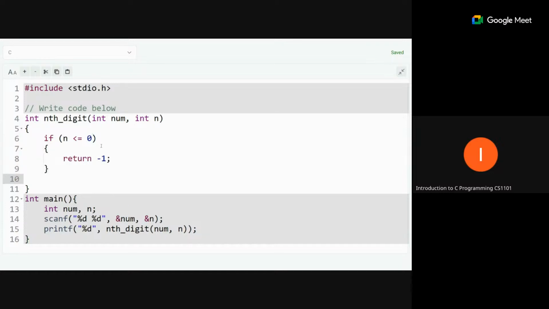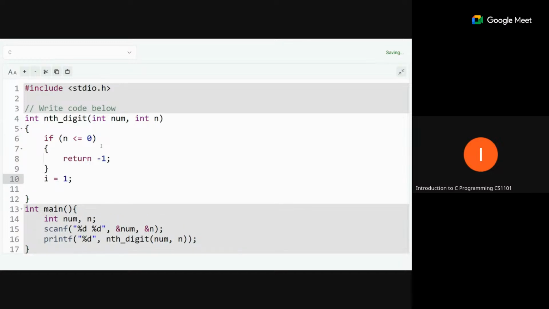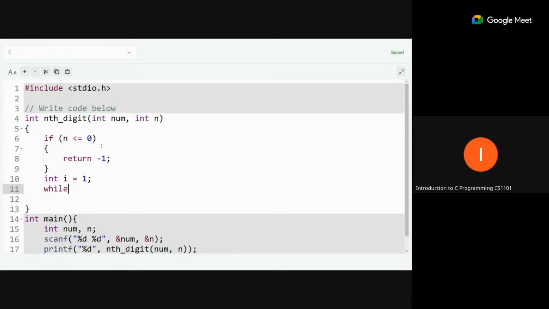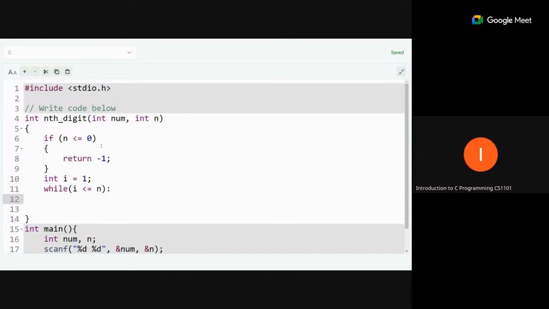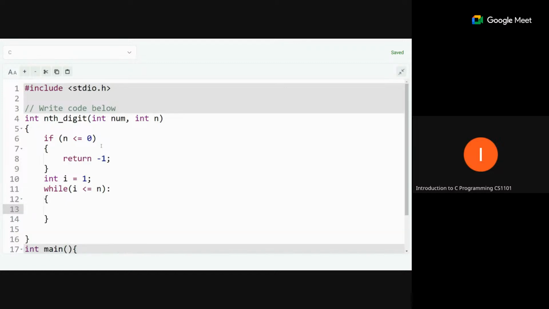Otherwise, we can run a loop. So we set our i value equal to 1. Sorry, this i we have to define as int, and we will set our while loop. So while i is less than or equal to n, we will repeat this process. And in each pass we will repeat the same process.